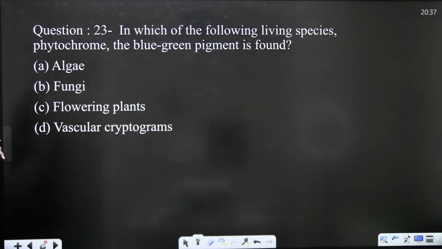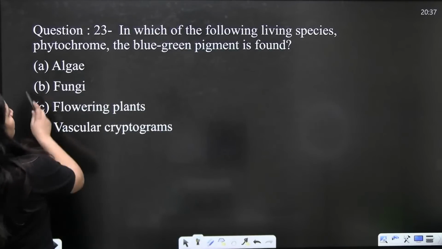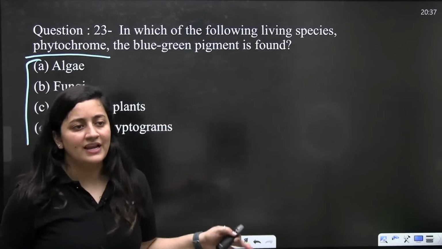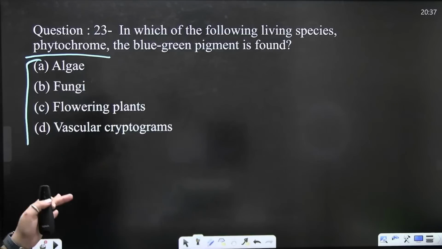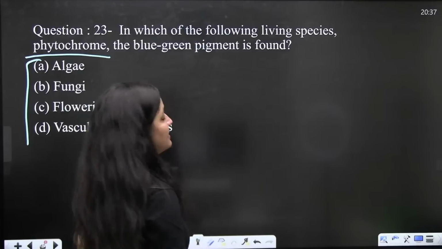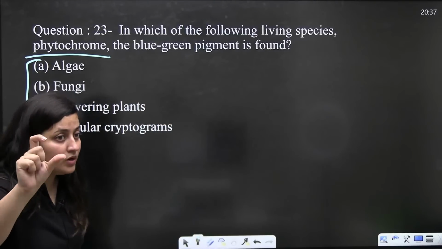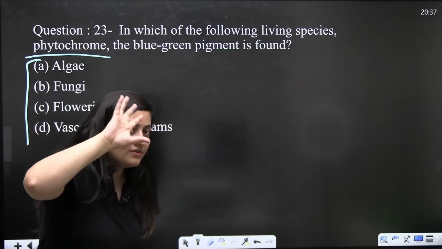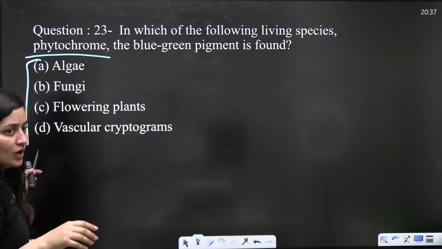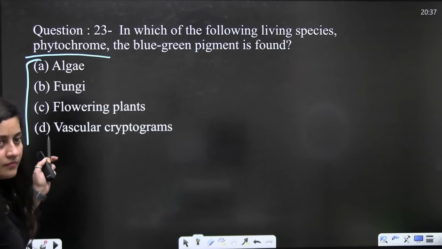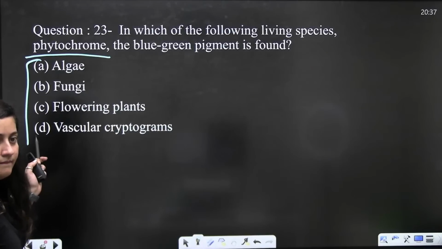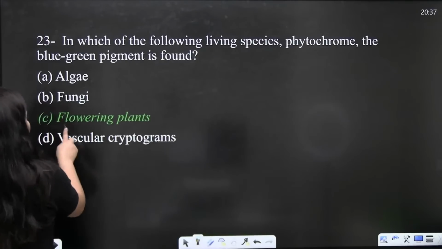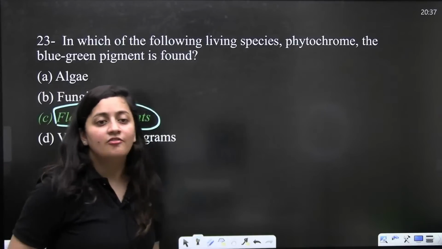Okay. So in which of the following living species is phytochrome, the blue-green pigment, found? It is from NCERT. Phytochrome is the word. Remember? Some phytochrome absorbs red light, some far red light. So what should be the answer here? Yes. Obviously here the answer is flowering plant.